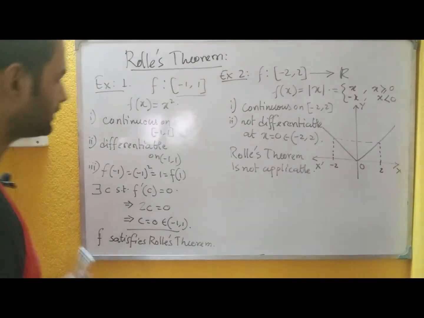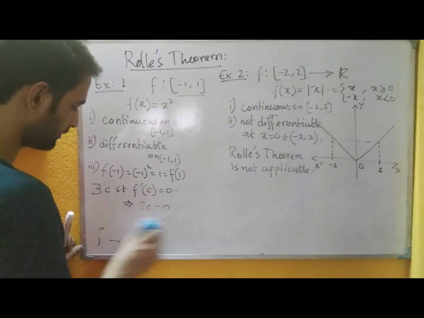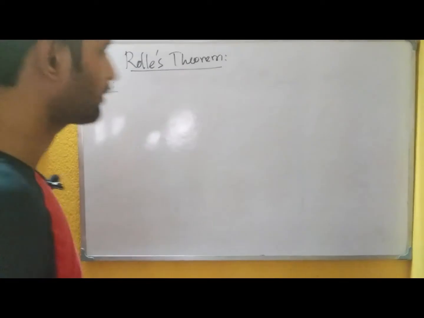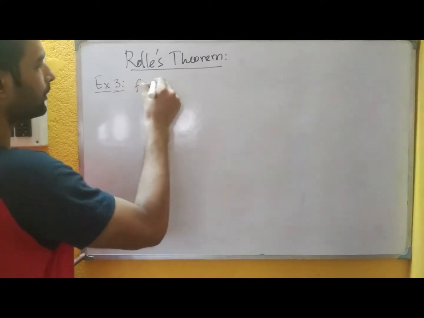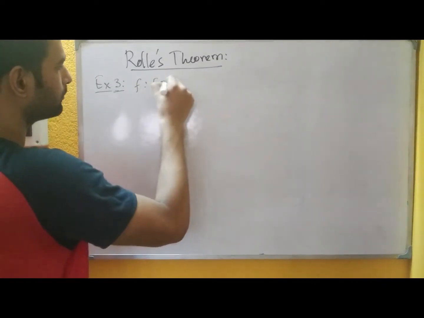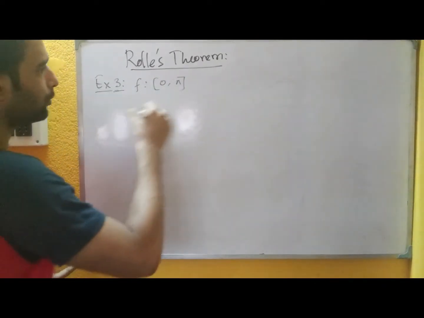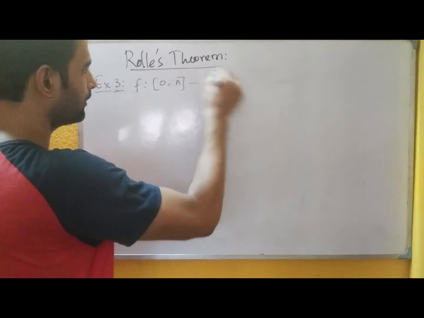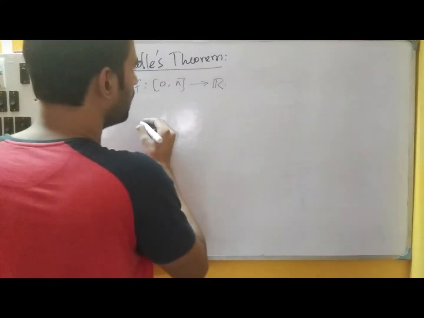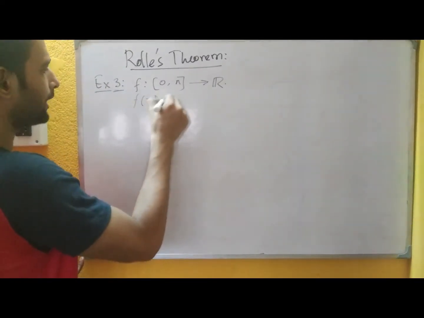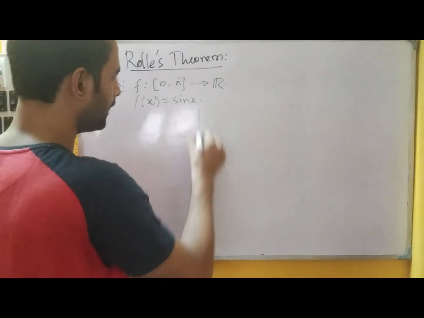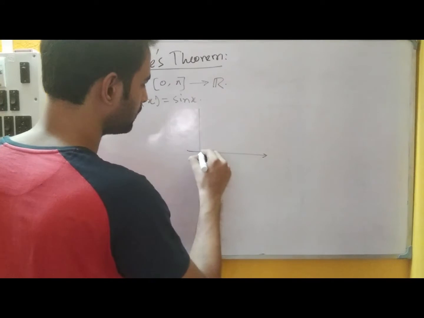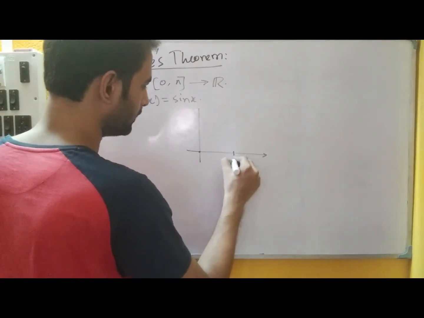Another example we see is sin x. Suppose we take the example f from 0 to pi to R, defined by f of x equal to sin x. And we know how the function sin x looks within the interval 0 to pi.